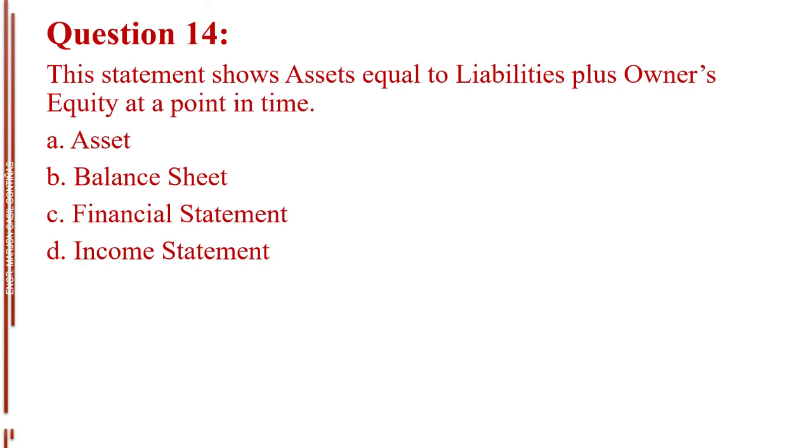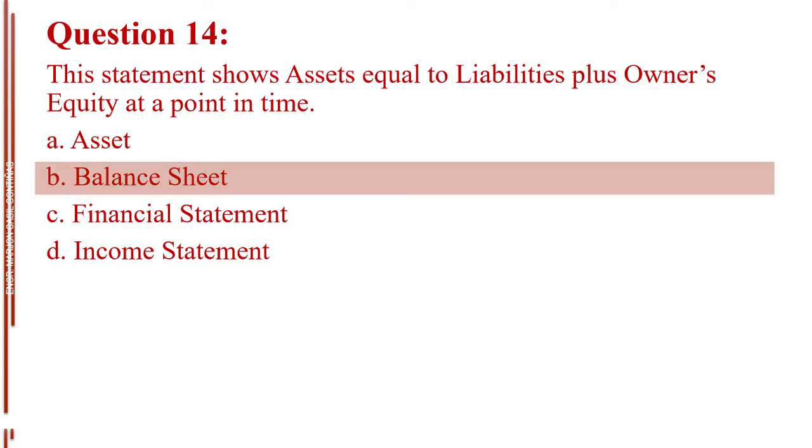Question number 14. This statement shows assets equal to liabilities plus owner's equity at a point in time. Letter A, asset. Letter B, balance sheet. Letter C, financial statement. Letter D, income statement. The answer is letter B, balance sheet.